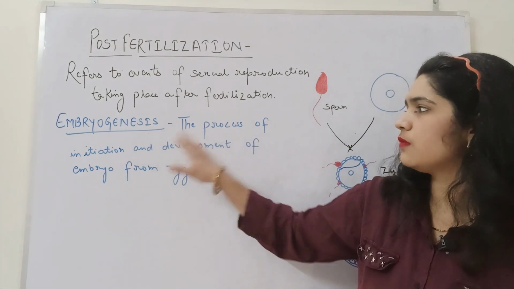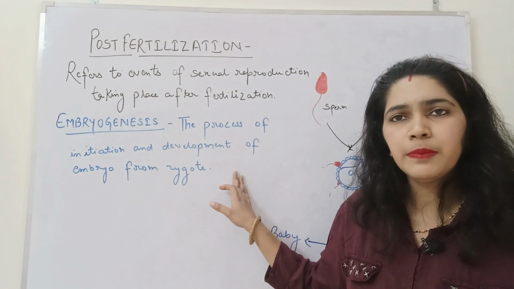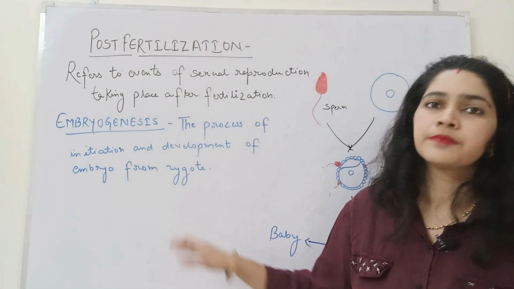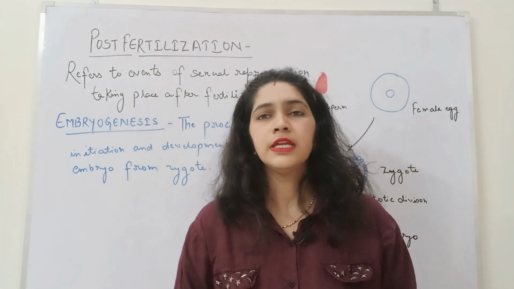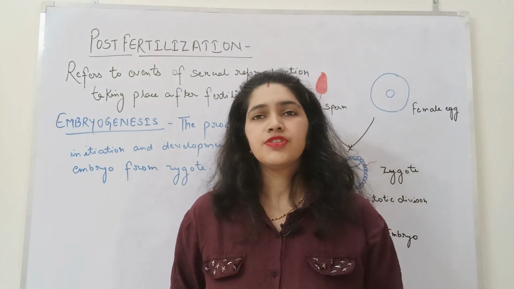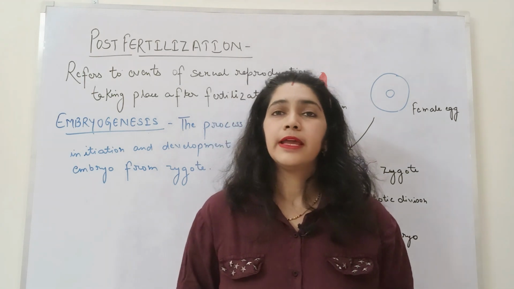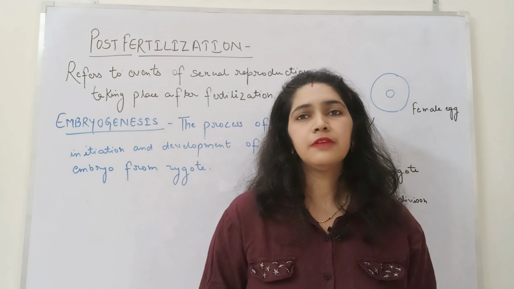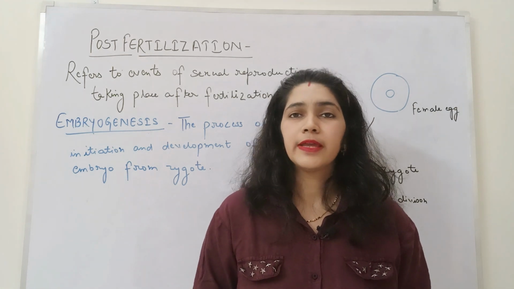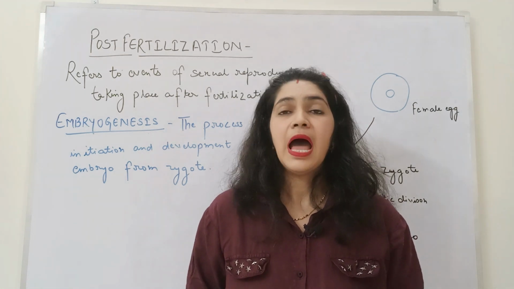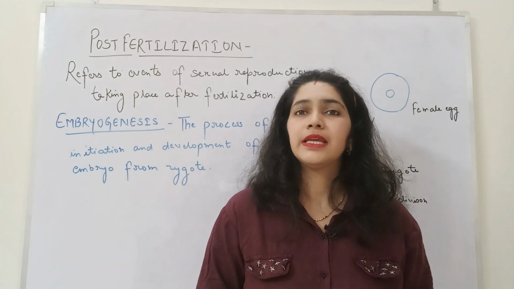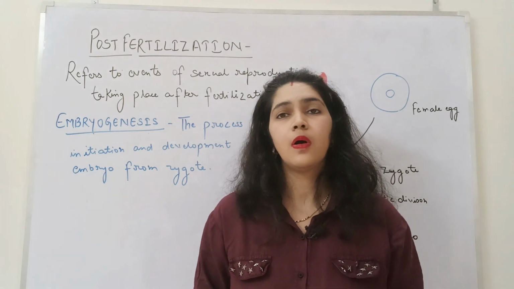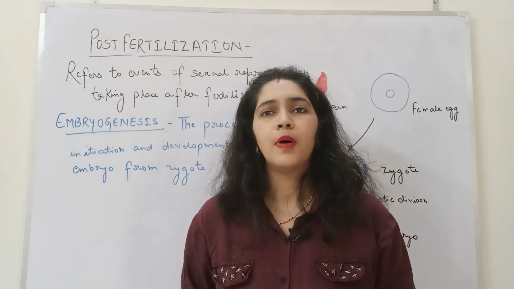Embryogenesis is the process of initiation and development of embryo from zygote. If fertilization is external, then zygote is formed in the external medium. अगर हमारा fertilization external है तो zygote भी external medium में बनेगा, and if our fertilization is internal, then zygote formation will occur inside the animal body.